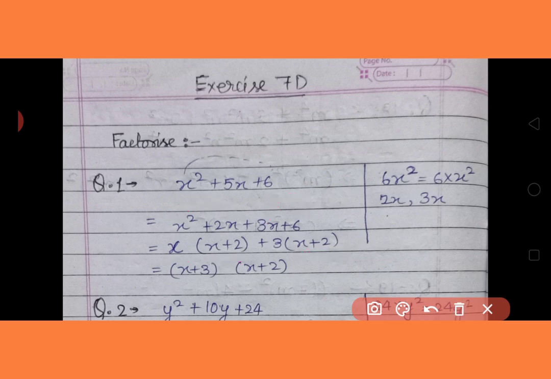Out of these two groupings, x plus 2 is common, so we will put it outside. Now it remained x plus 3. So in the second bracket it has written x plus 3. And now we can say the factorization of x square plus 5x plus 6 is x plus 3 in the first bracket and x plus 2 in the second bracket.